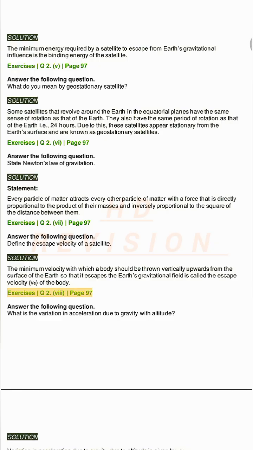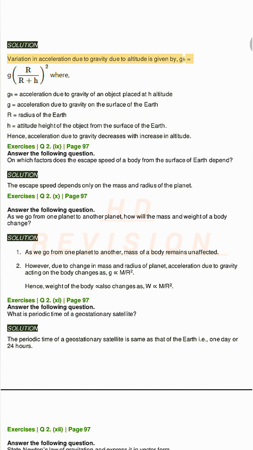Exercises Q2, page 97. Answer the following question. What is the variation in acceleration due to gravity with altitude? Solution. Variation in acceleration due to gravity with altitude is given by g_h equals g times (1 minus 2h/R). Here g_h equals acceleration due to gravity of an object placed at altitude h. g equals acceleration due to gravity on the surface of the Earth. R equals radius of the Earth. h equals altitude, height of the object from the surface of the Earth. Hence, acceleration due to gravity decreases with increase in altitude.